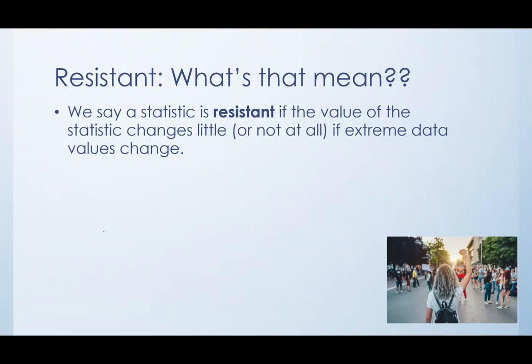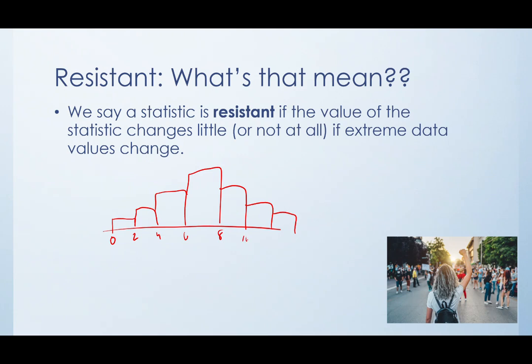For instance, if I draw a histogram, let's say my bottom data value is 0, and let's make the math easy and just make up a histogram here. Let's say the lowest data value is 0, and the highest data value is 14.